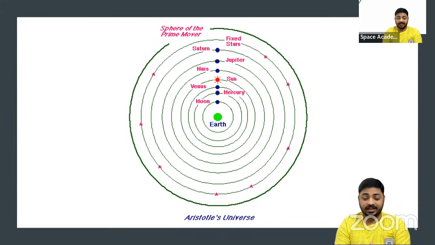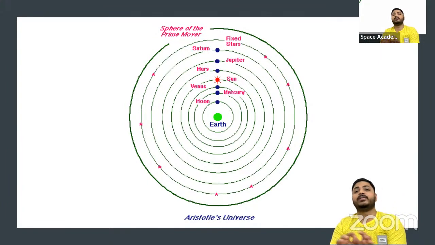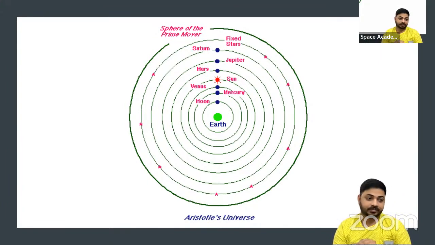So according to this ancient Greek philosophy, our planet is like heaven, fixed in the center, and every object you see, like other stars, all the planets, the moon, the sun, everything revolves around Earth.